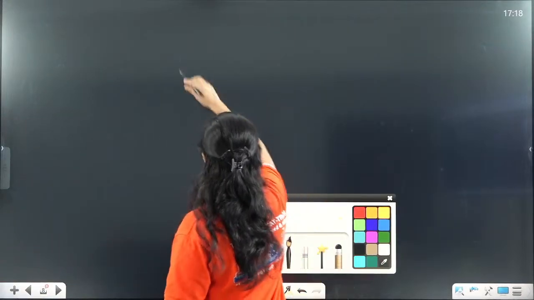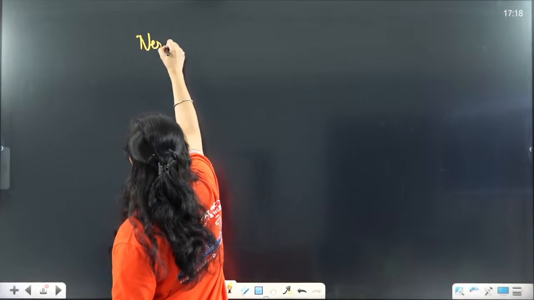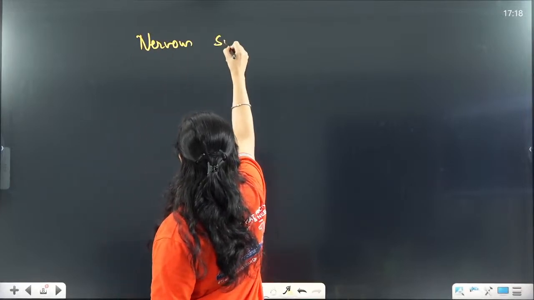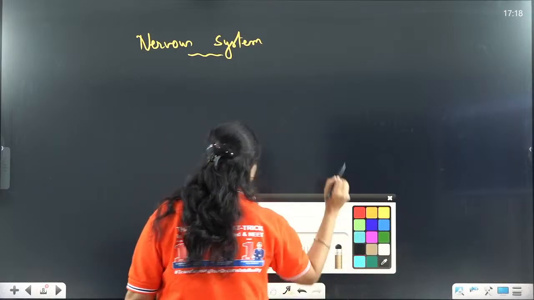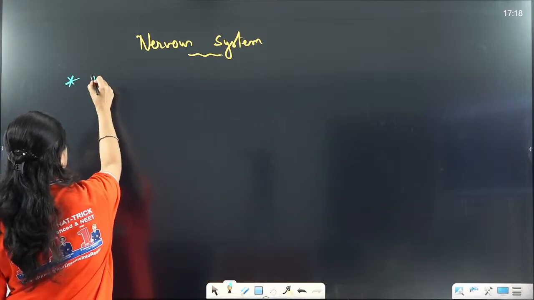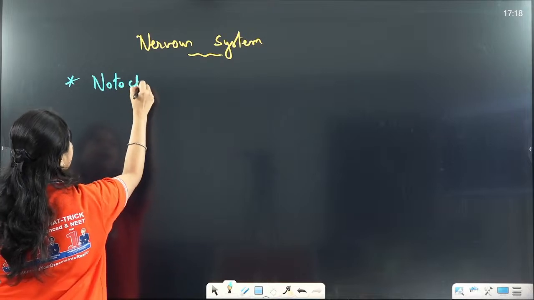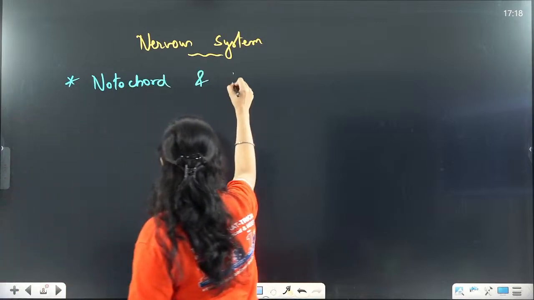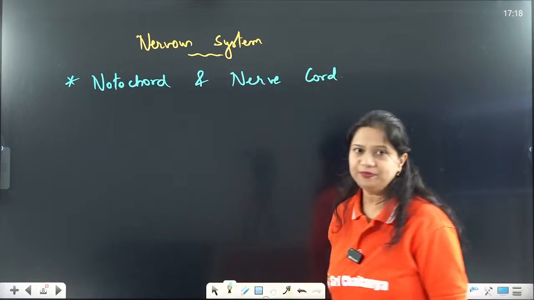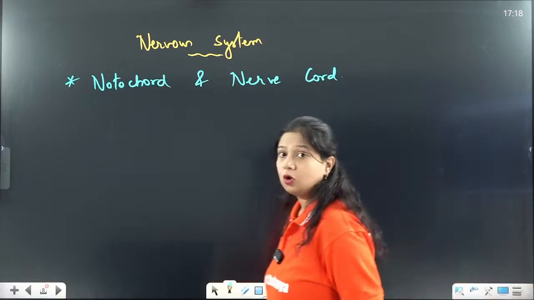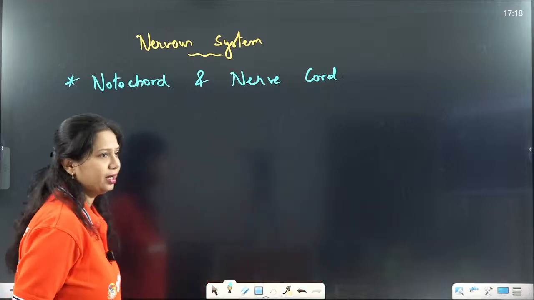First of all, the nervous system divides the organisms into two groups, with two important characteristics: notochord and nerve cord.